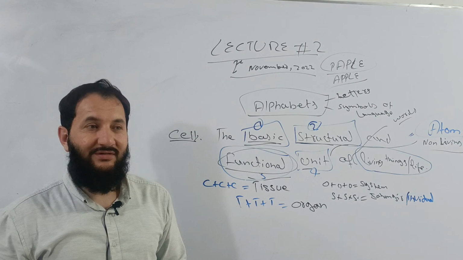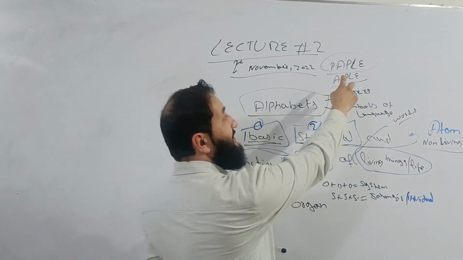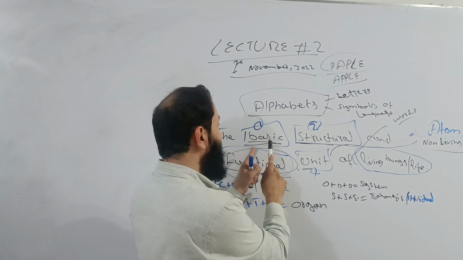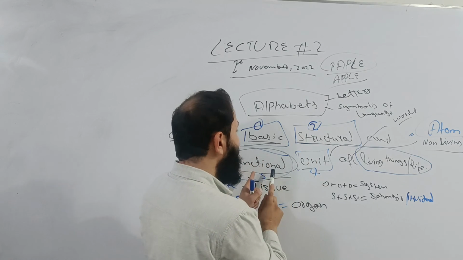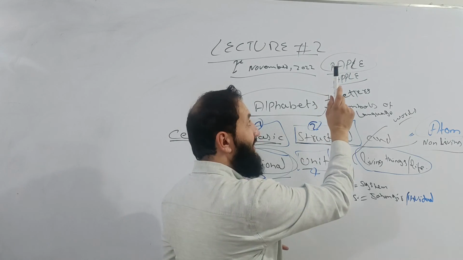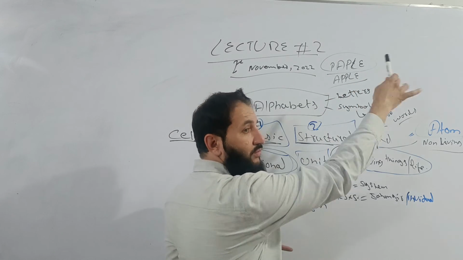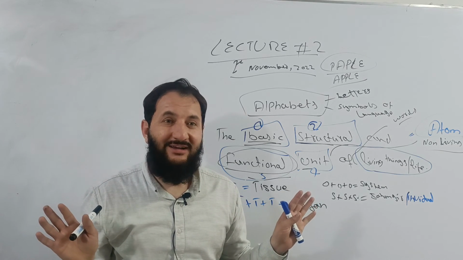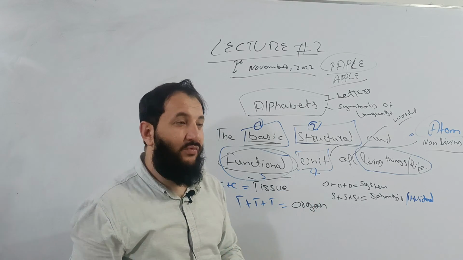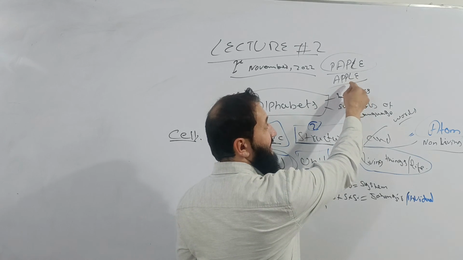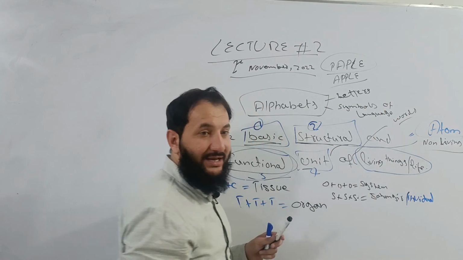Yes. Clear? Though this is also a structure, but only structure is not acquired. What is acquired? Basic, structural and functional. So we will not call it a word. It is a mere combination of alphabets. What is word? Which has structure plus function, which has a structure plus a meaning.